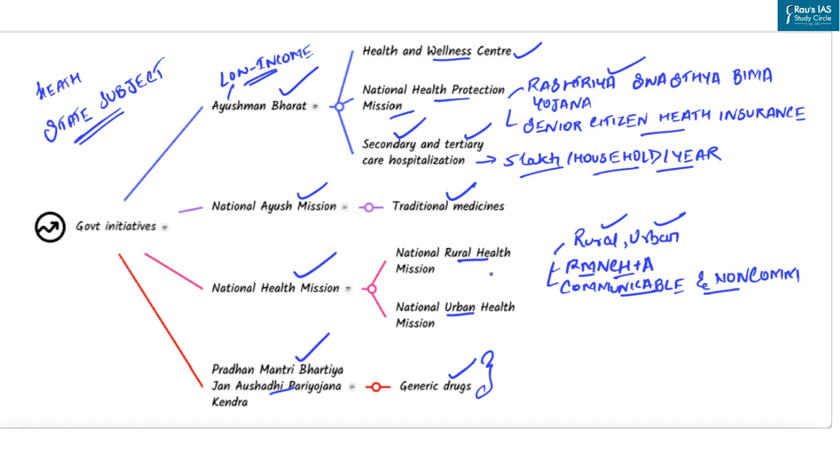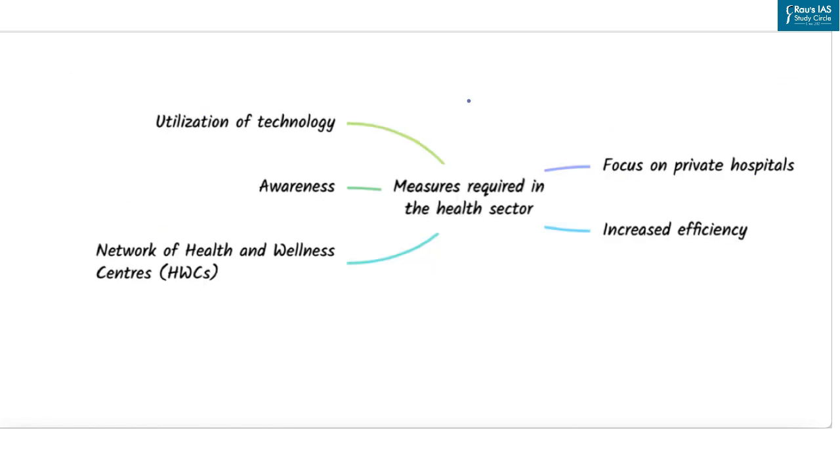Now, having seen the issues and concerns with respect to the health sector in India and government initiatives in this regard, let us understand a few measures required in the health sector. The foremost improvement required is improving infrastructure. There is an urgent need to improve the infrastructure of public hospitals, which are overburdened as a result of India's large population. Also, the government should encourage private hospitals.